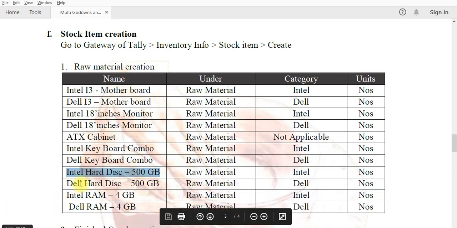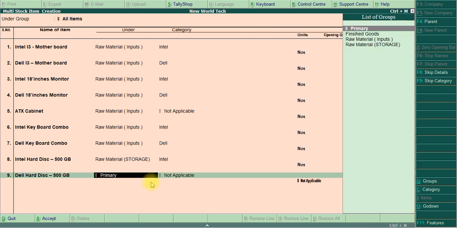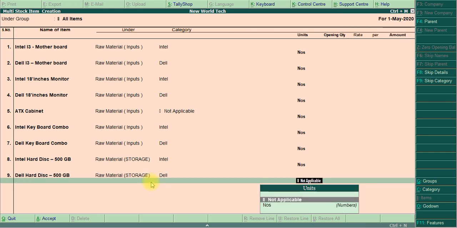Then Dell hard disk. Raw material storage, Dell, number.